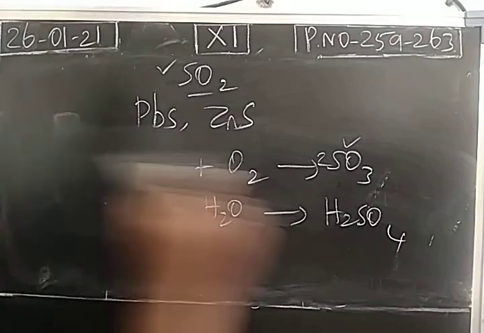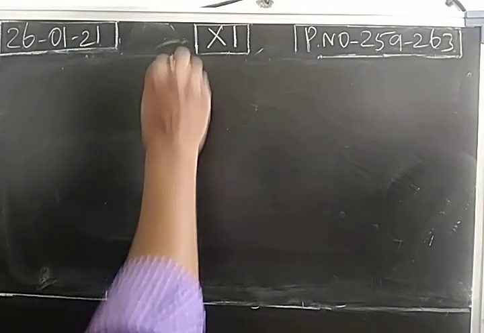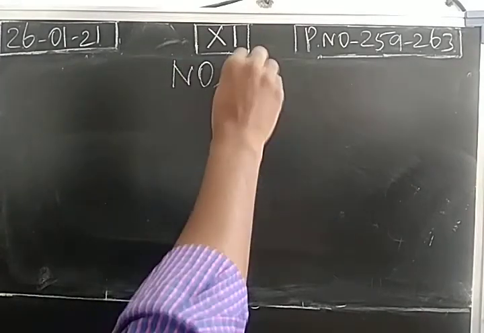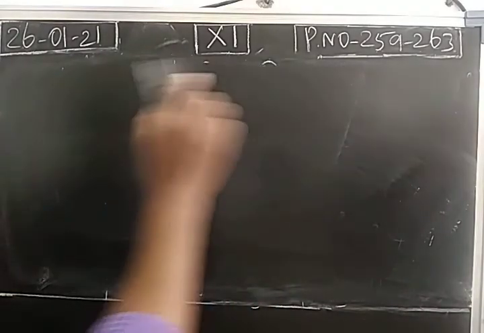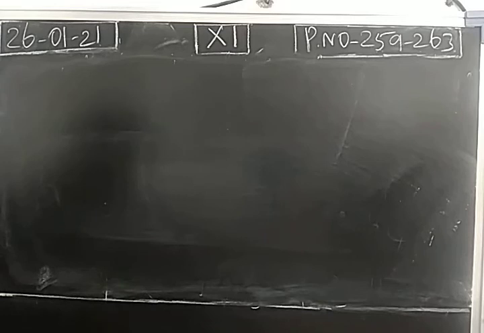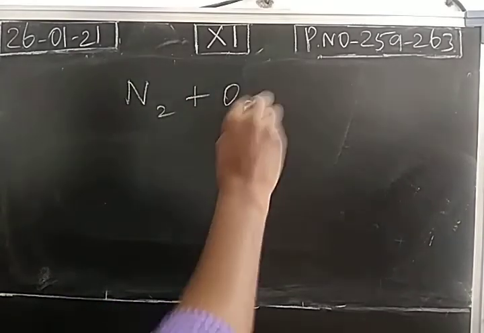The next gas pollutants: oxides of nitrogen, nitric oxide, nitrogen dioxide. So nitrogen combines with oxygen, it forms different types of oxides: nitric oxide, nitrogen dioxide, nitrous oxide. So many oxides will be formed. So when we burn the fuels like coal, petrol, diesel, when we do oxidation of nitrogen gas in atmospheric air, we get different oxides.